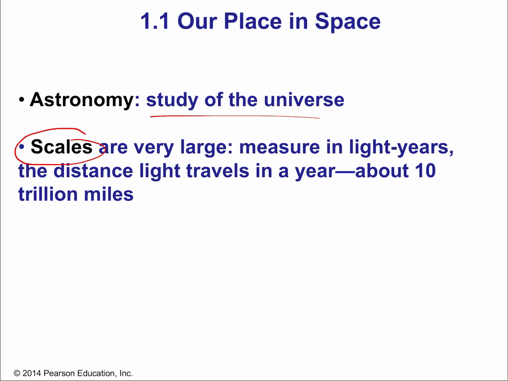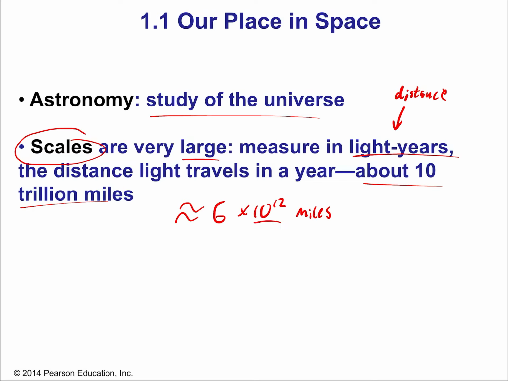Scales, oh my gosh, scales. They are very, very large. The scales between stars are measured in light years. That's how far light travels in a year. So a light year is a distance, like a mile, or in the metric system, a kilometer. A light year is about 10 trillion miles, which actually is kind of rough rounding. It's really about 6 times 10 to the 12 miles. That would be 6 trillion miles, because 10 to the 12 is 12 zeros. That's a trillion, which is 1,000 billion, a billion being 1,000 millions. So actually, if we really want to think about 10 as our rounding number, you can say it's about 9 trillion kilometers, because a kilometer is shorter than a mile.